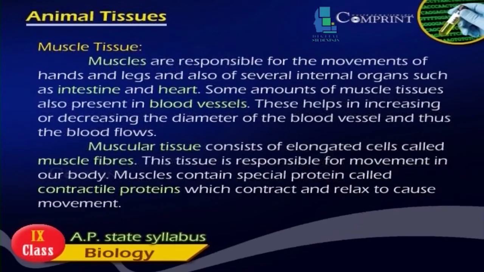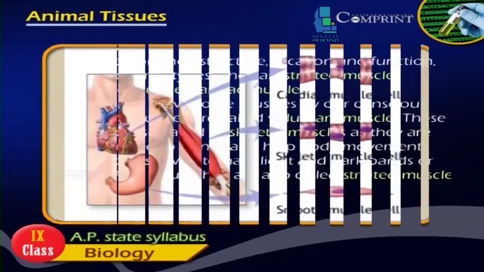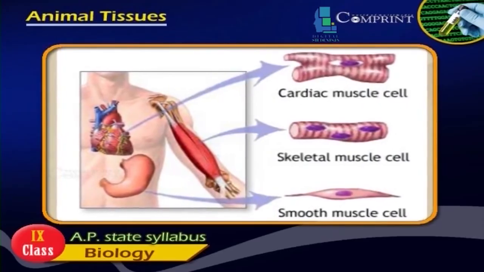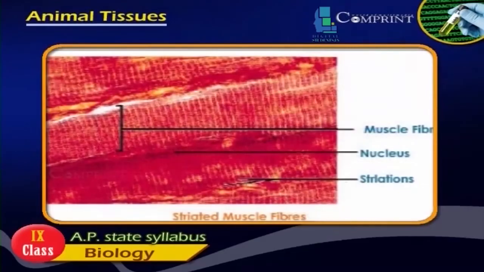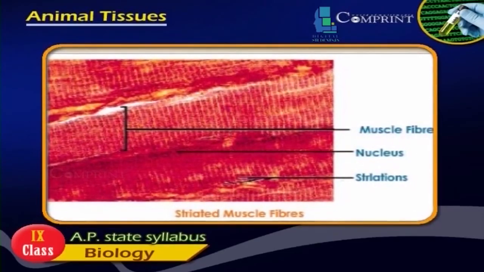Muscles contain special protein called contractile proteins which contract and release to cause movement. Based on their structure, location and function, muscles are of three types. They are striated muscle, non-striated muscle, and cardiac muscle. We can move some muscles by our conscious effort. Such muscles are called voluntary muscles.